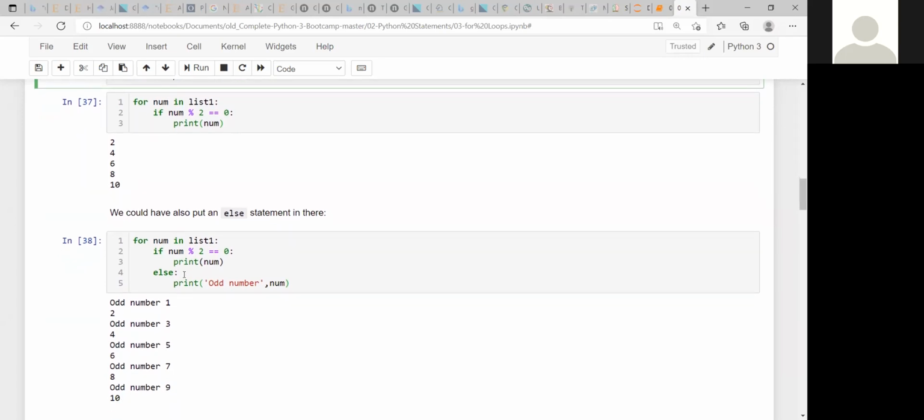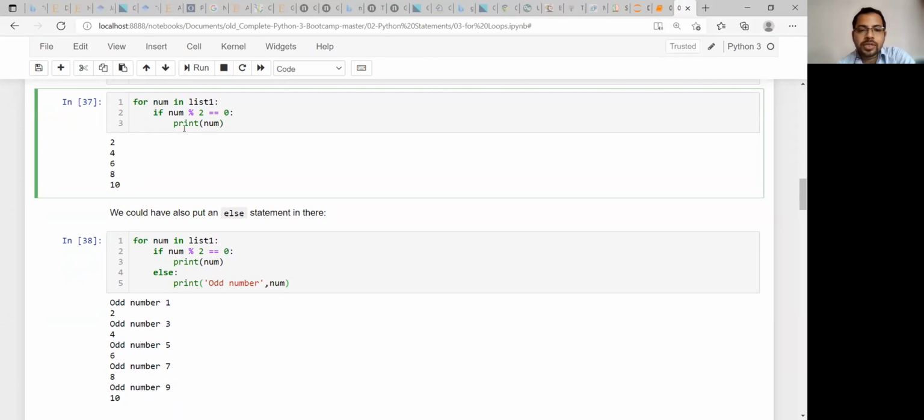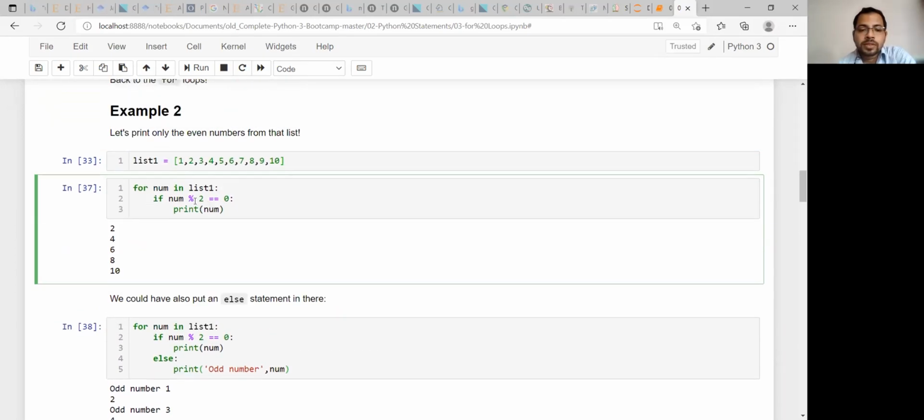So in the past program, the numbers came up until 10: 2, 4, 6, 8, 10. Yes, that is for this one. Only the if statement was being checked. Now you are checking the else statement also. So there the entire number was divisible by 2, and here it is not divisible. It is checking what the remainder is. In this statement, num modulo 2, you are taking the remainder part only.